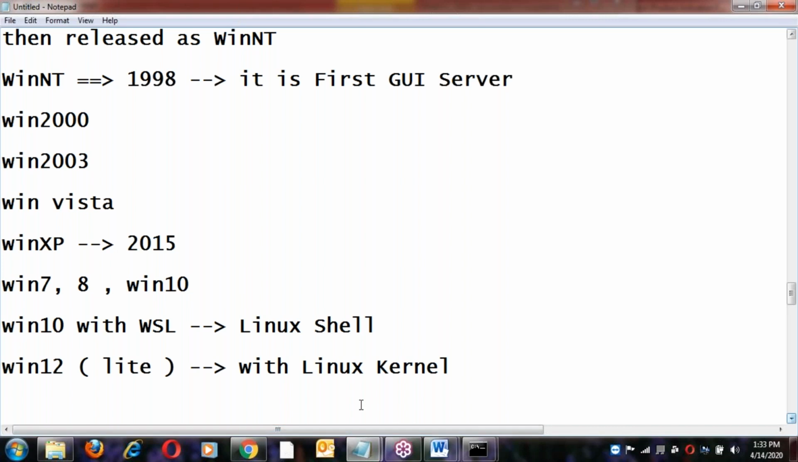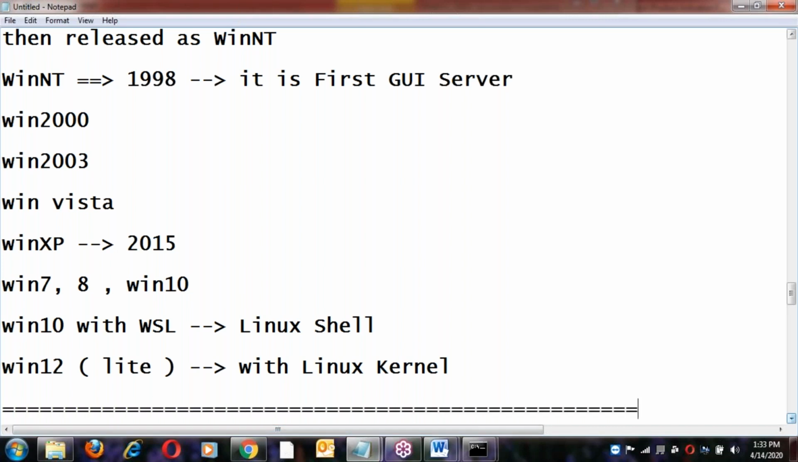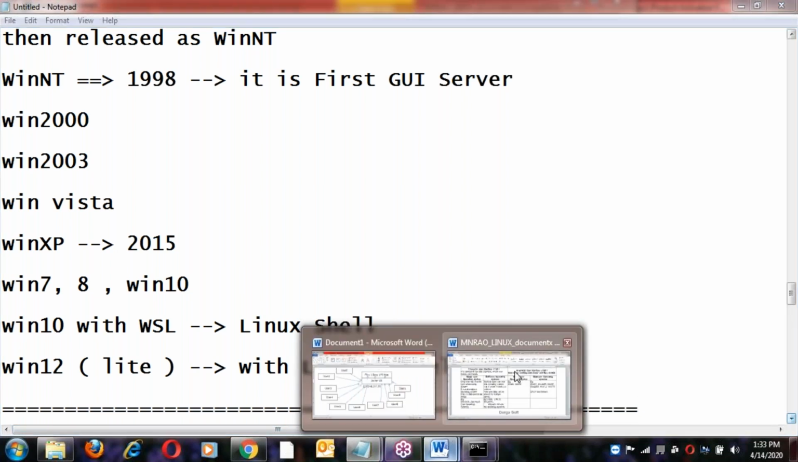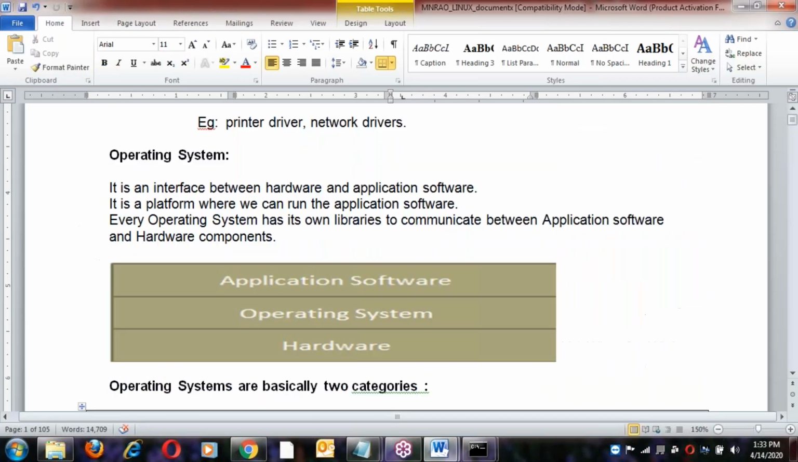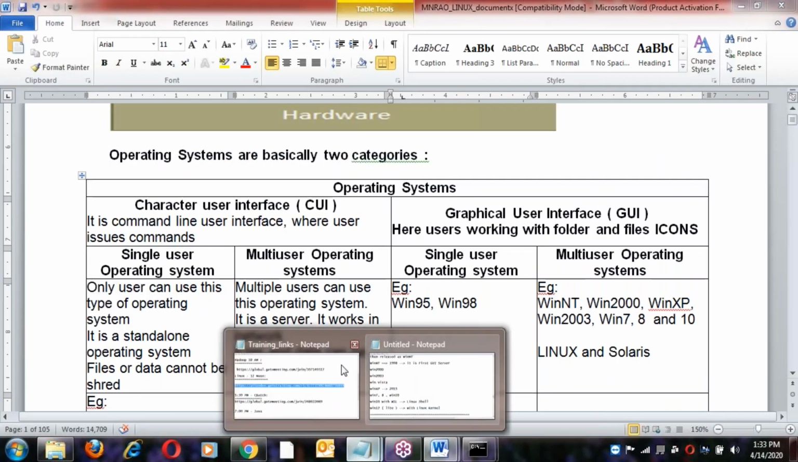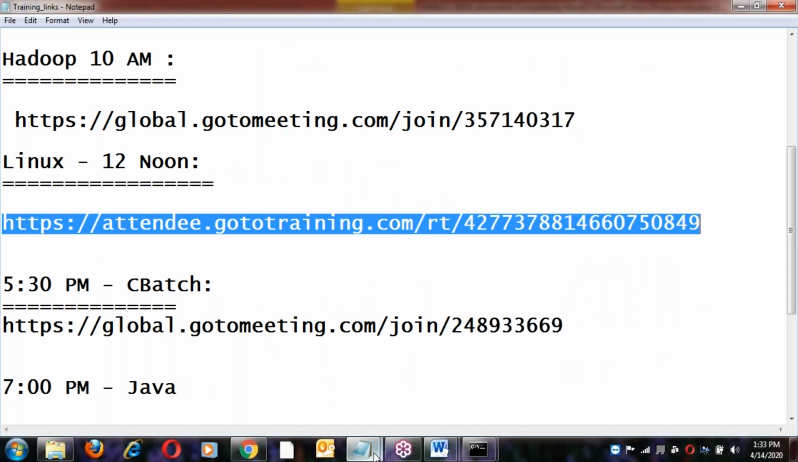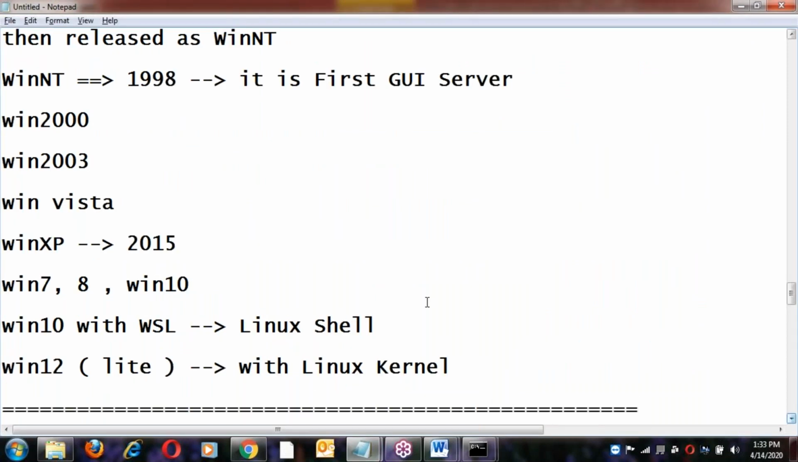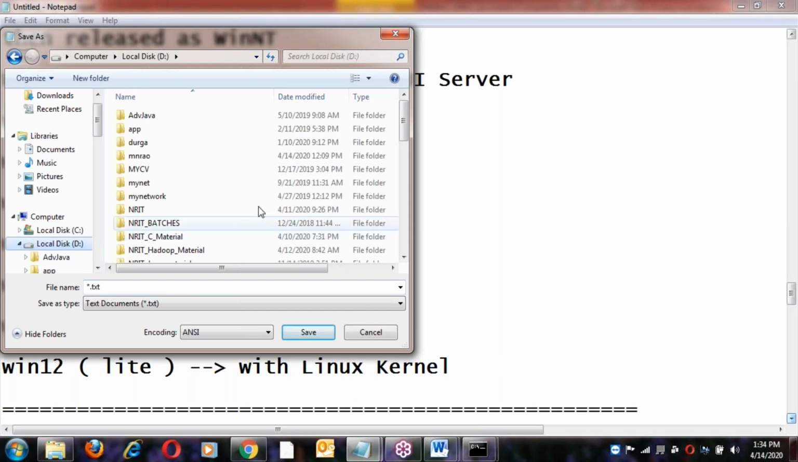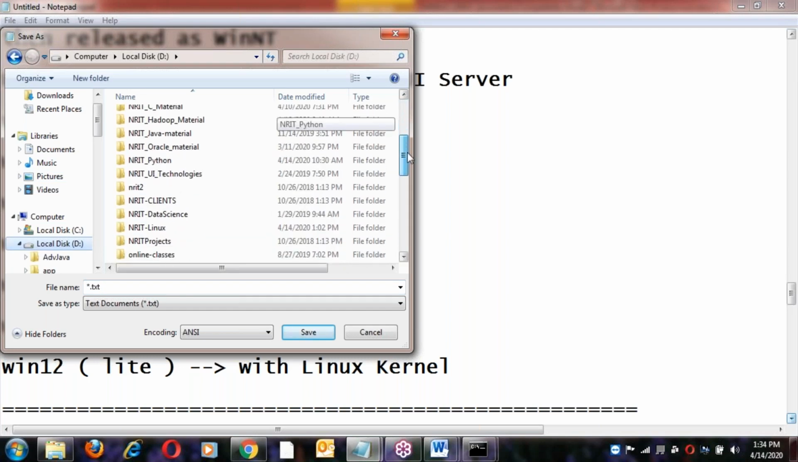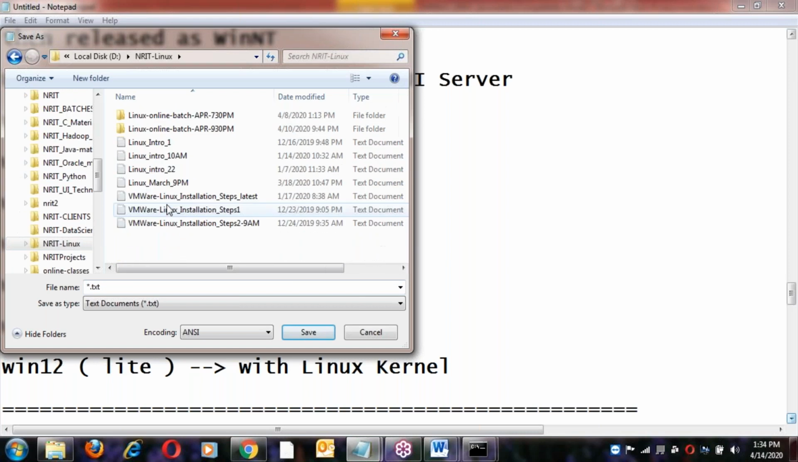Yes, all that history, this is the history of all the operating systems. It's the same thing, a document here. This Word document I will send you. I'm saving this document: Save as, G drive, Linux folder.